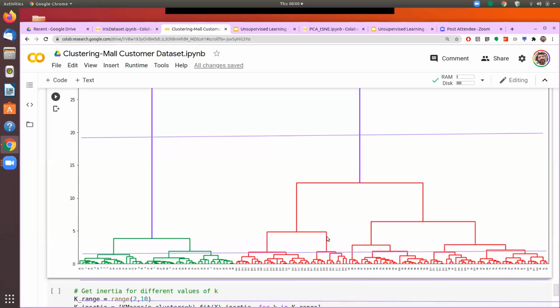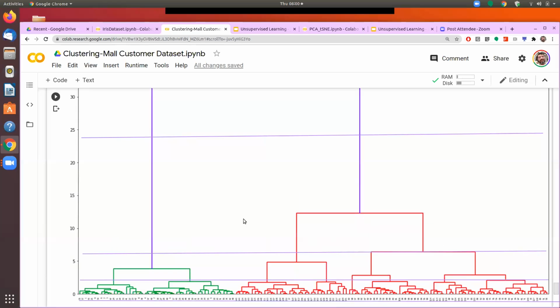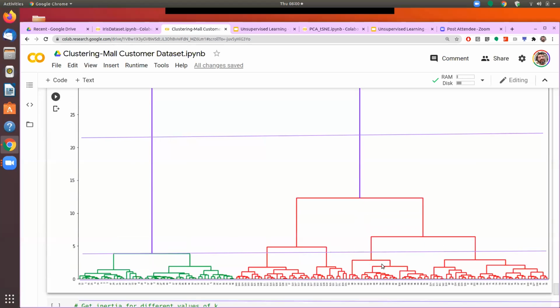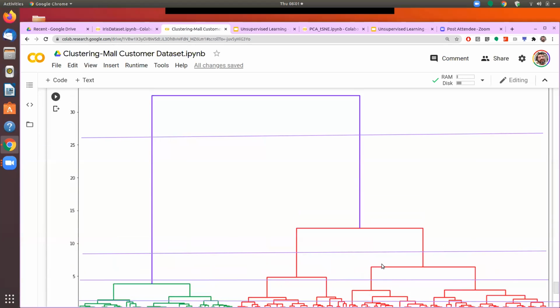When we come to the third one, here, okay, when we come to the fourth line, it is giving me 1, 2, 3, 4, and 5 different categories, and that is also actually looking like a clean division. So based on the agglomerative clustering, we could go with either 3 or 5.